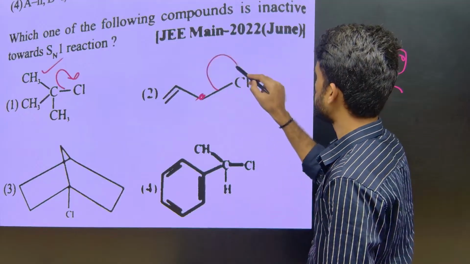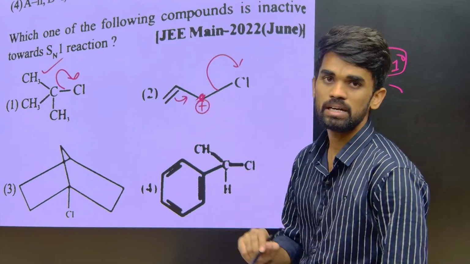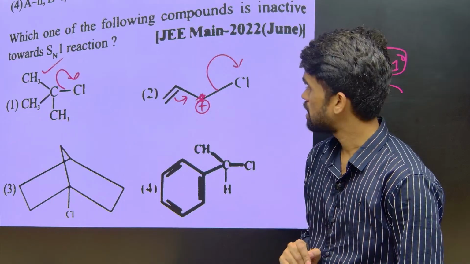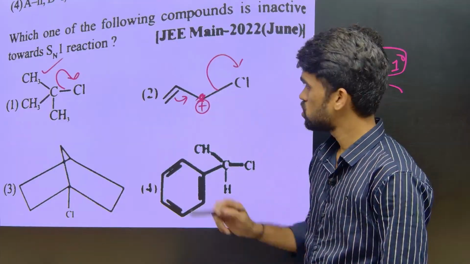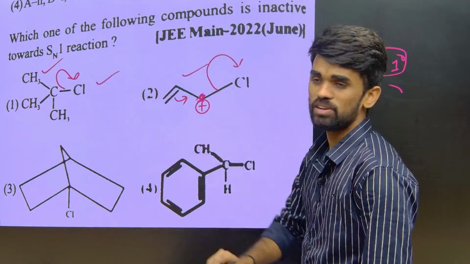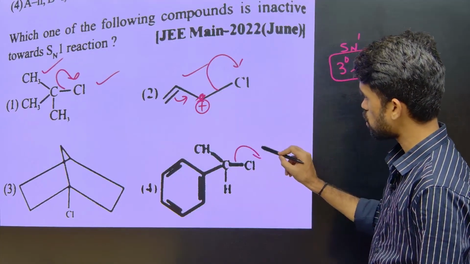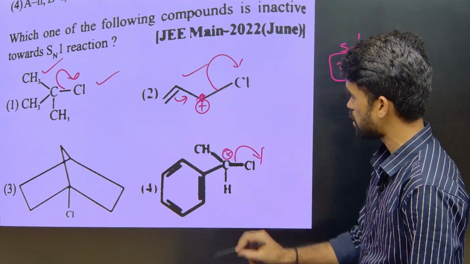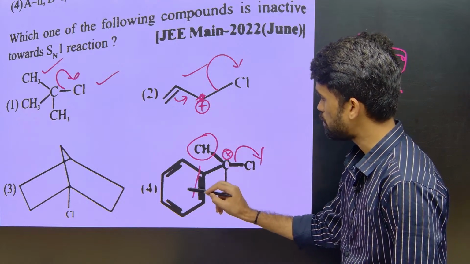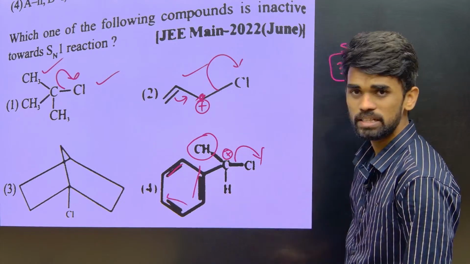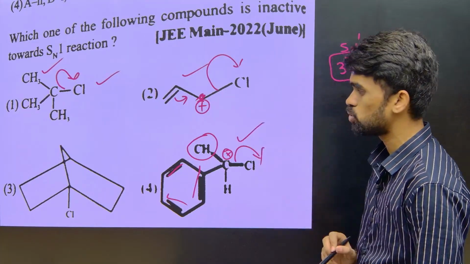Now if we remove this, we get a carbocation stabilized by the allylic double bond, that is, resonance stabilization, so this also shows SN1 reaction. And when it comes to this, if we remove the chloride ion, we get a benzyl carbocation, which is also stabilized by the methyl group as well as the pi electrons of the benzene ring. So it is also highly reactive towards SN1.